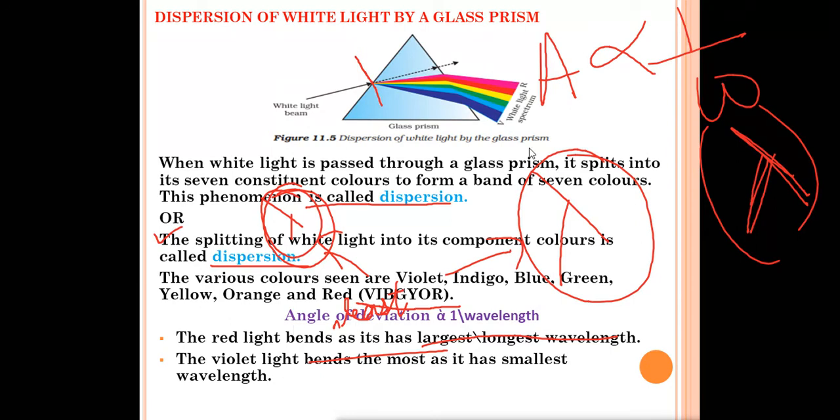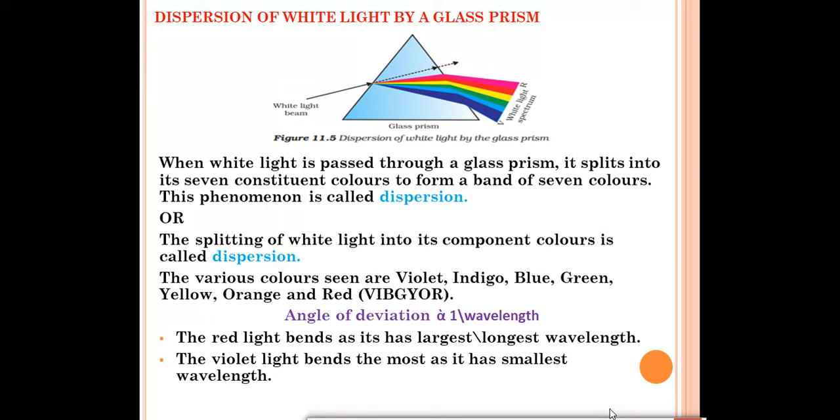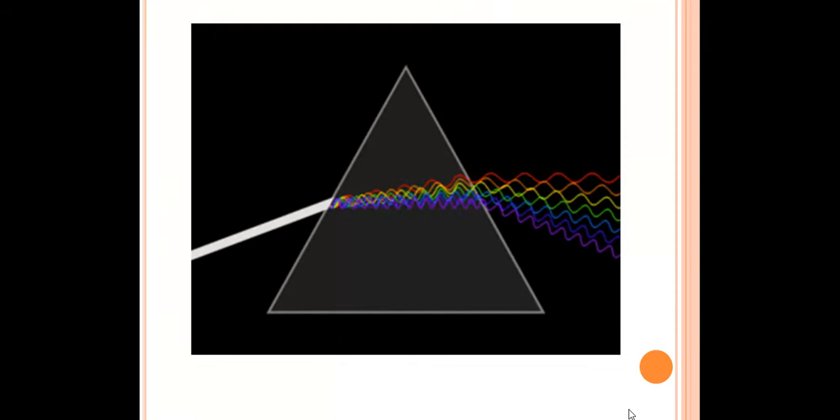These 2 points you should remember. Red color has more wavelength, so it will bend least, and violet color has less wavelength, so it will bend the most. And you have to remember, angle of deviation is inversely proportional to wavelength. Correct? And the definition of dispersion.